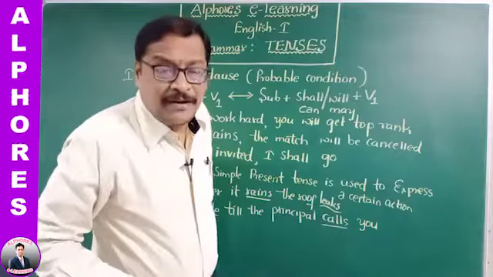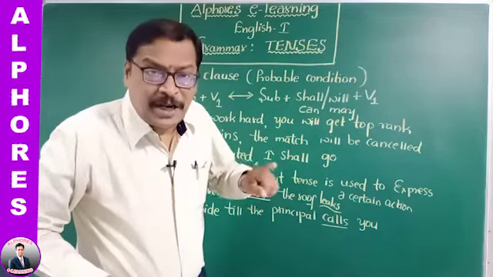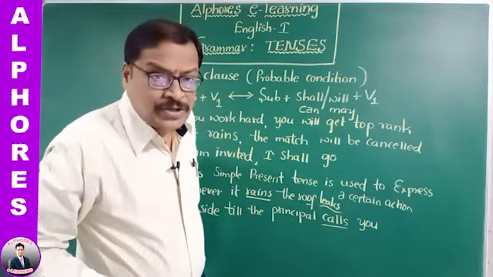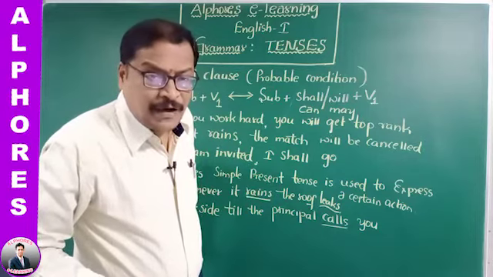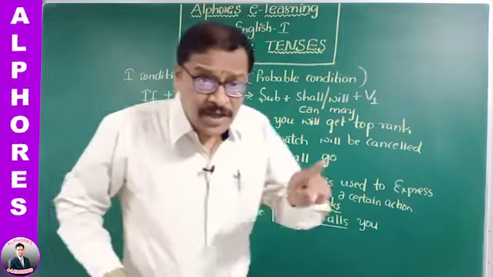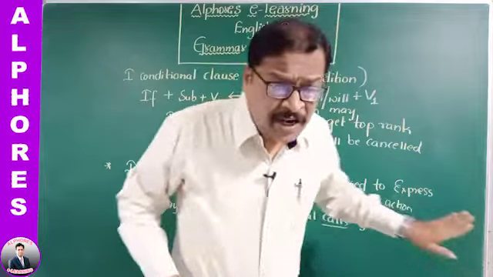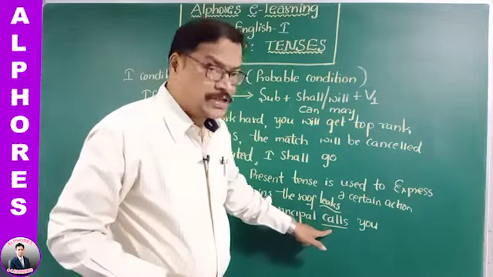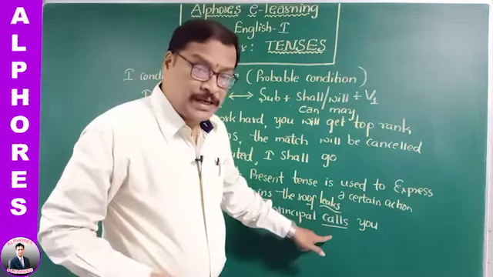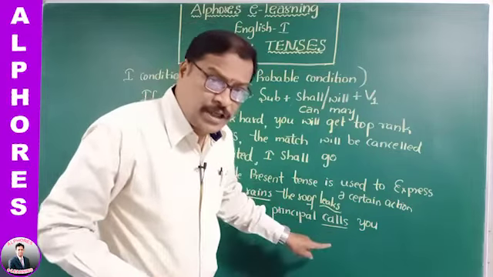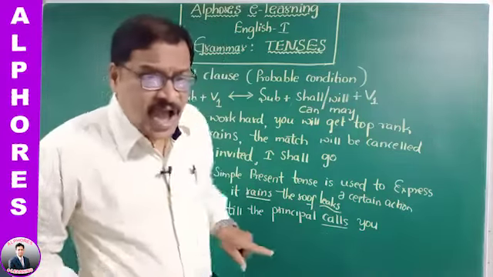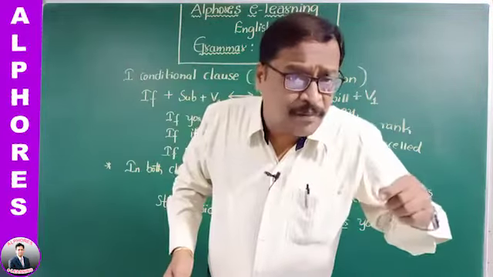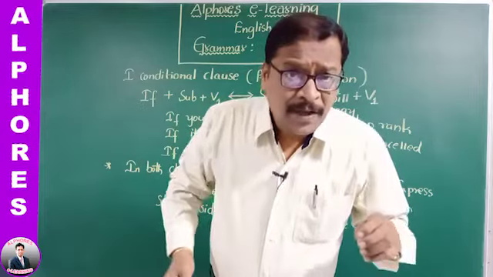Wait outside. Wait outside is an imperative sentence because it begins with a verb. When the main clause is an imperative sentence, in subordinate clause, the tense of the verb is simple present tense. You carefully observe this particular one, my dear students. And let me give you one more example also.